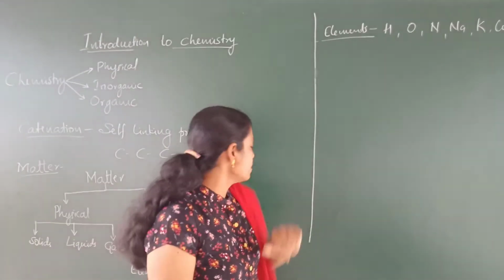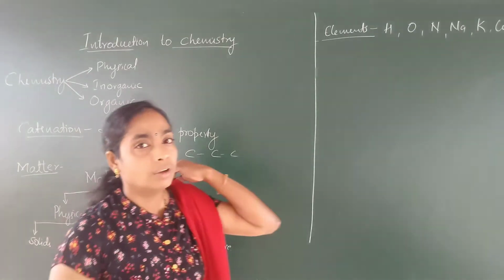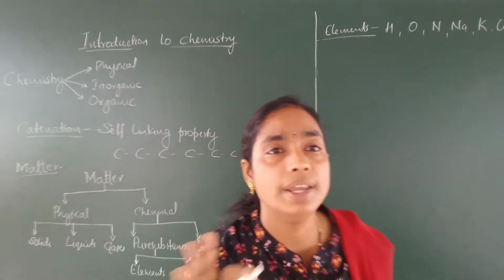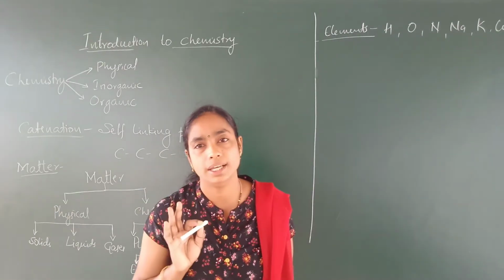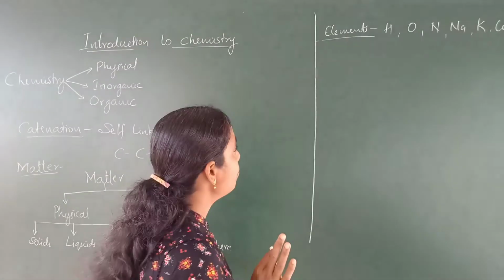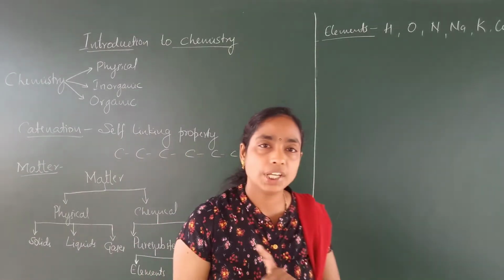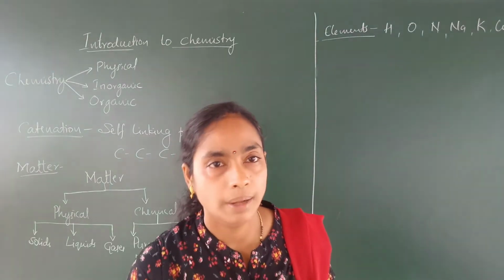Elements are forms of pure substances which cannot be decomposed by ordinary chemical methods.